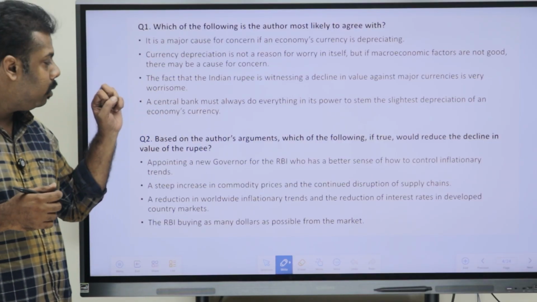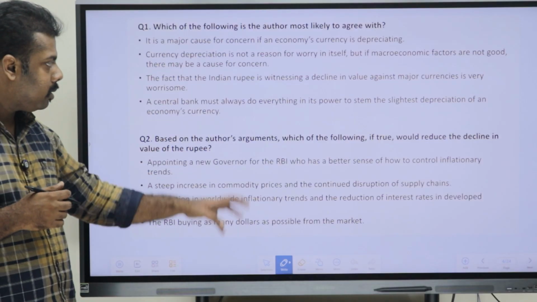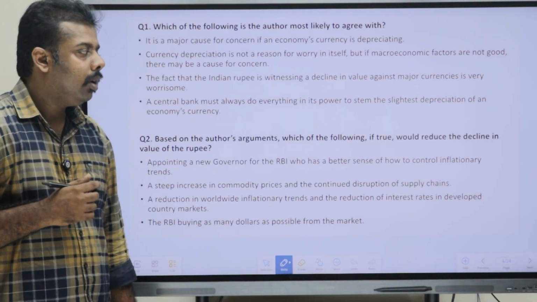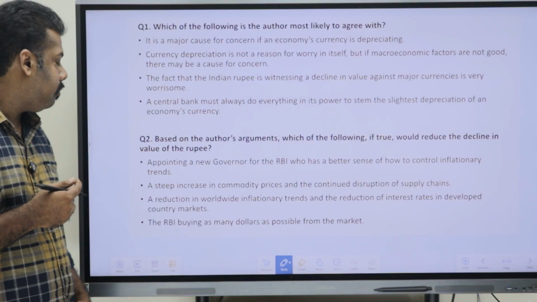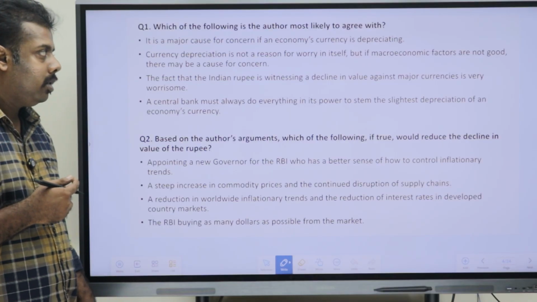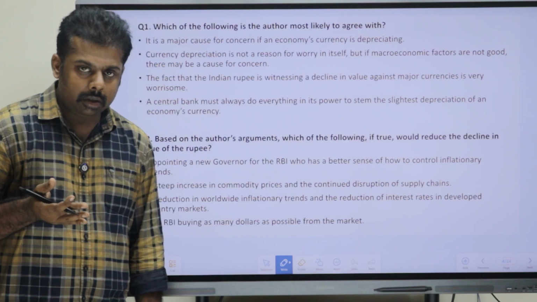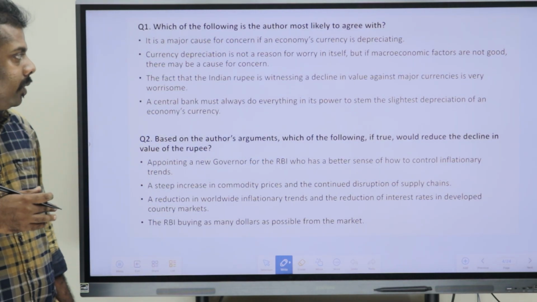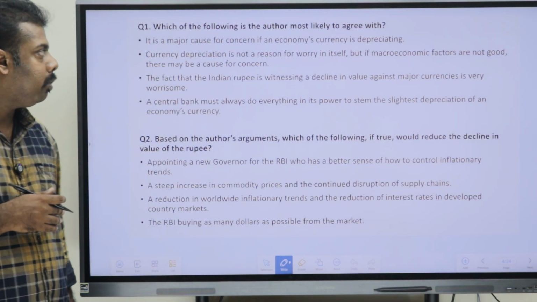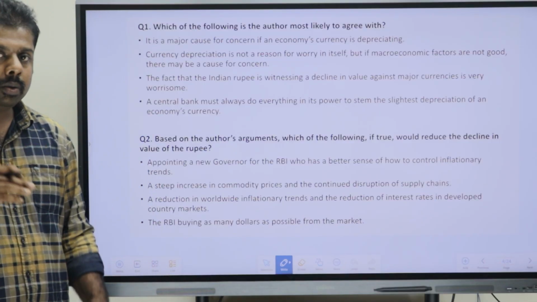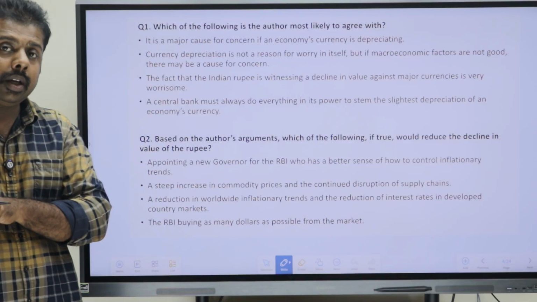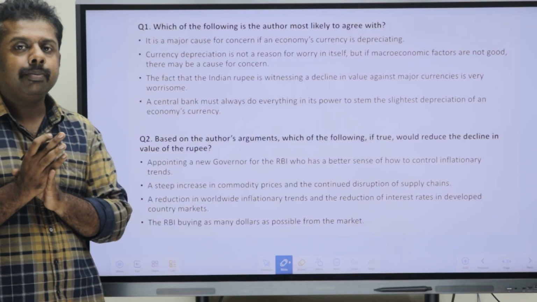The fourth option is that a central bank must always do everything in its power to stem the slightest depreciation of an economy's currency. So a good question. Which is the option that you can mark as most agreed to? Which of the following will the author agree with? That is what you have to mark.